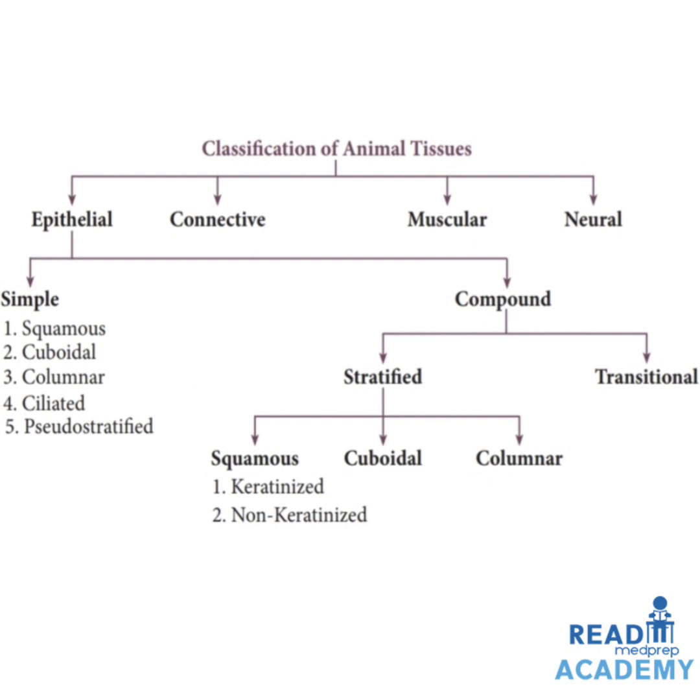The stratified compound epithelium is further classified into squamous epithelium, cuboidal epithelium and columnar epithelium. The squamous compound stratified epithelium is again classified into keratinized and non-keratinized tissue.